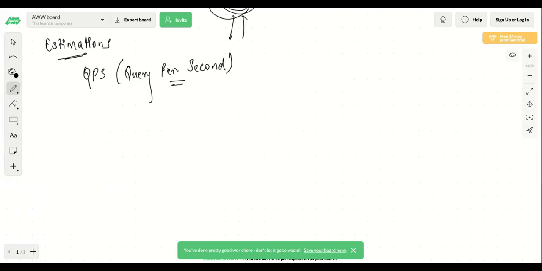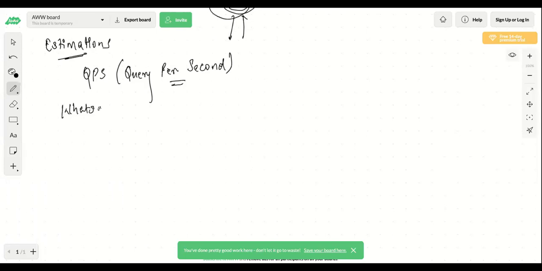How many servers do you need? Let's say if one server can support 10 queries per second, then you should be able to make the estimation of how many servers you need. I'm just taking an example, right? So how many queries you will get and how many servers you will need to support that many queries. The way you make an estimation is that you come up with a number. Let's say we have to design a WhatsApp.